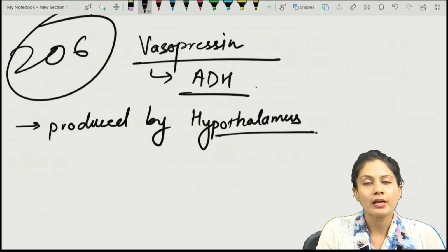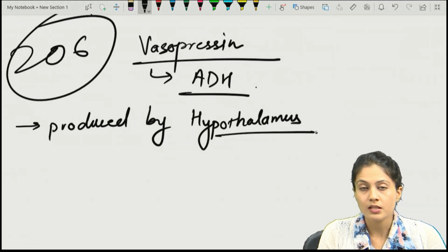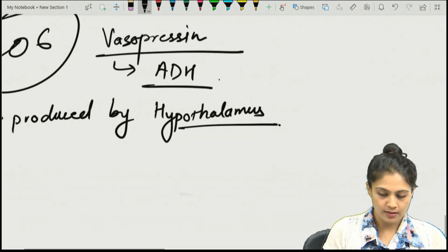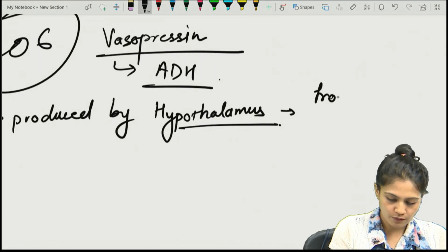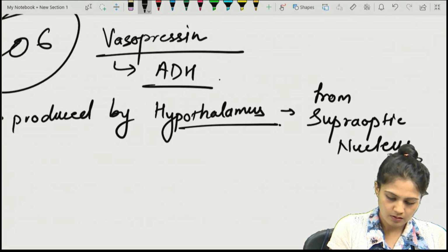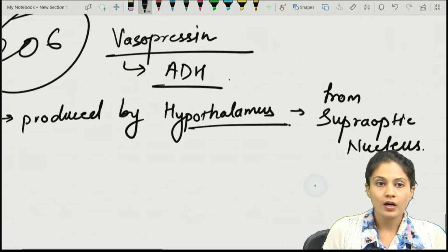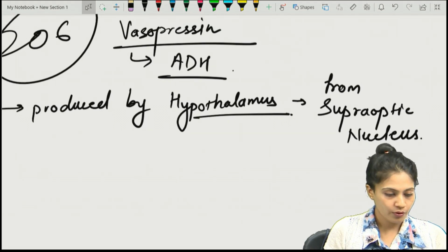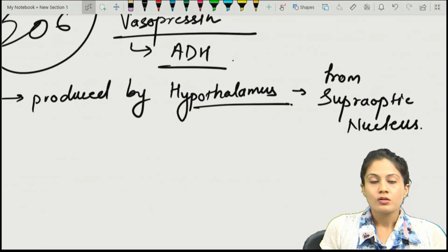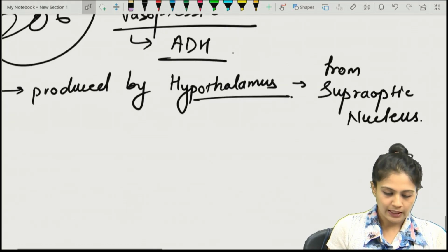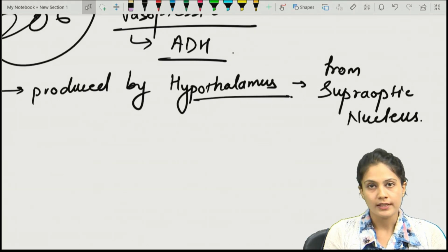Remember, the hypothalamus is nothing but a bunch of nuclei, and which nucleus helps in the production of ADH? It is produced from the supraoptic nucleus of the hypothalamus. Supraoptic nucleus of the hypothalamus, right? So once it is produced, what will happen? It will go and act on, yes, the nephron.